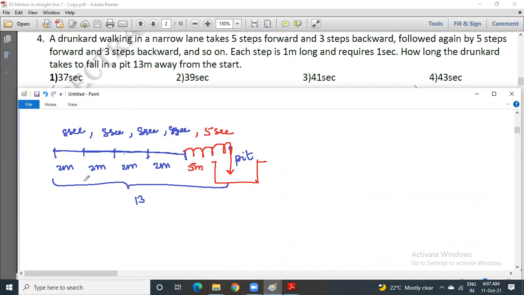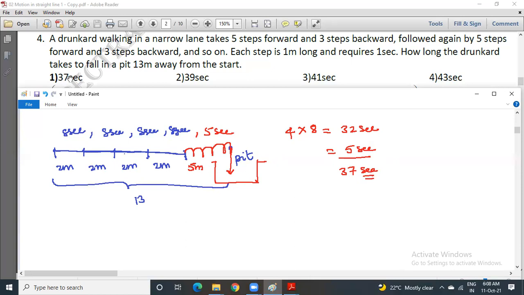So the total to cover is 13 meters: 4 times 2 meters plus 5 meters, 13 meters. To complete this process, there are 4 phases, 4 times 8 seconds, so it will be 32 seconds. And in the last phase, 5 seconds to cover 5 meters.